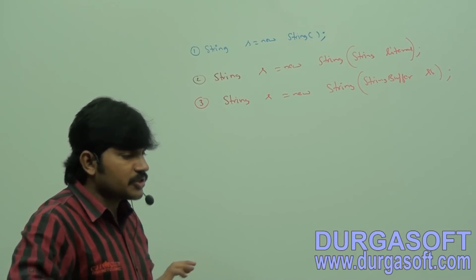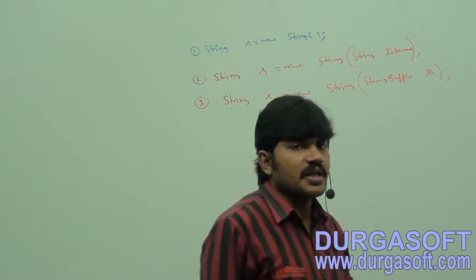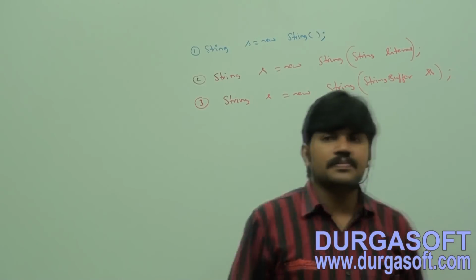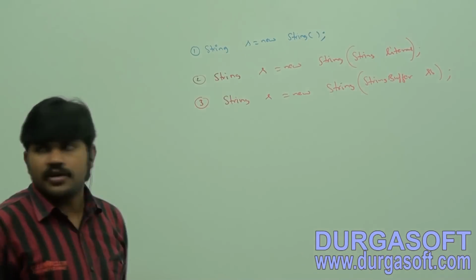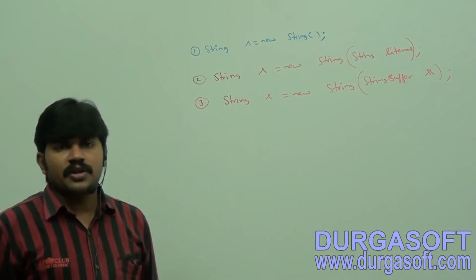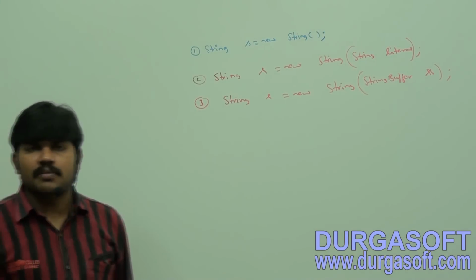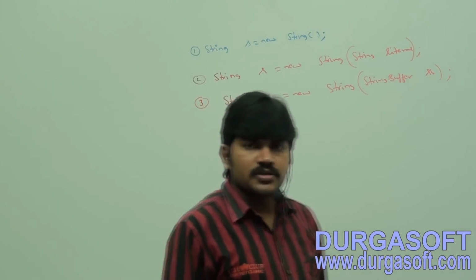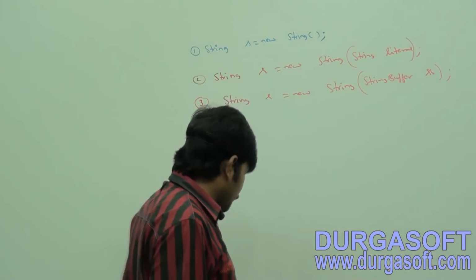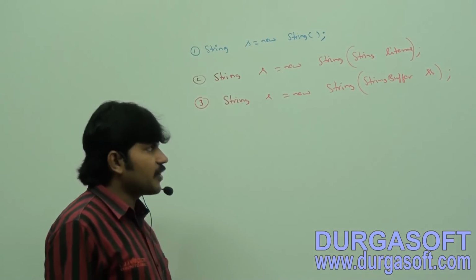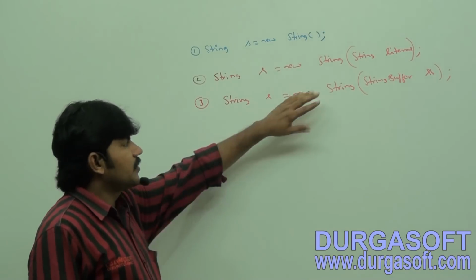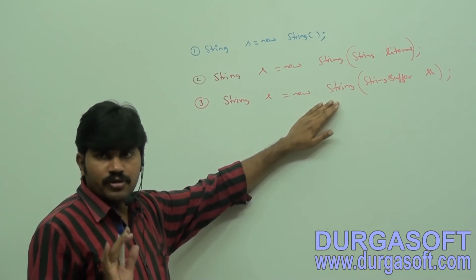an equivalent string object for the given string buffer. Okay, that's all. These are three constructors anyway you are aware of.